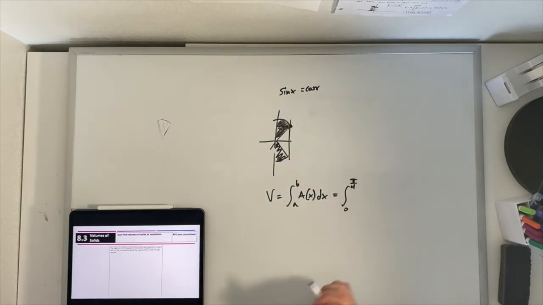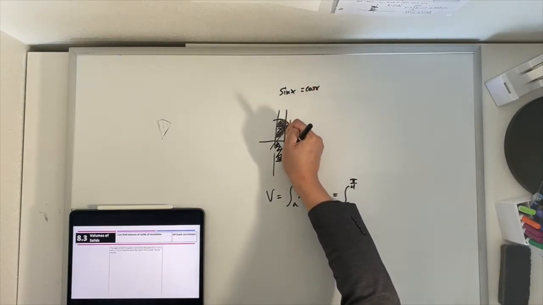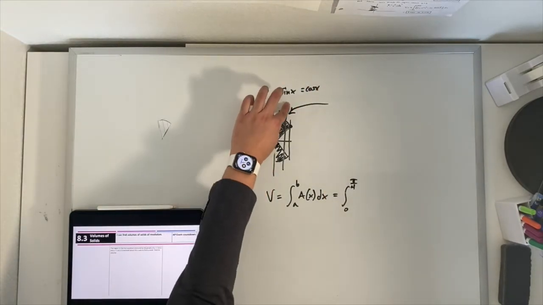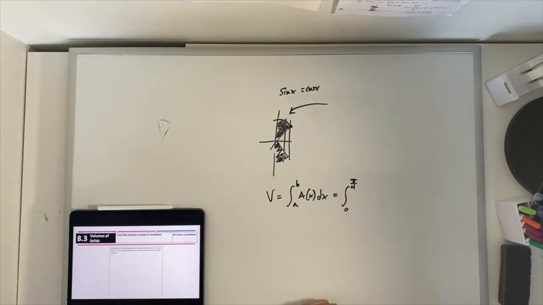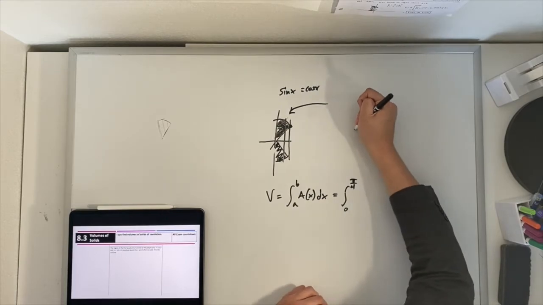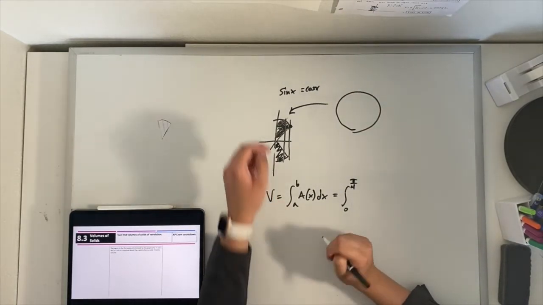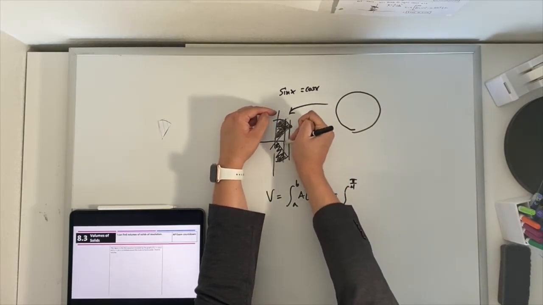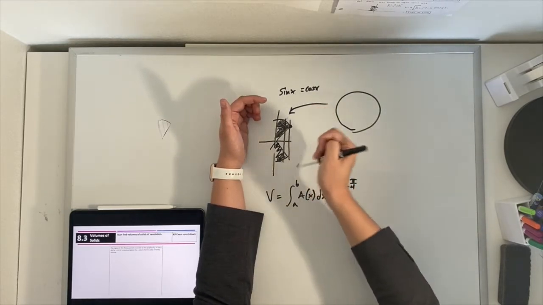And now we need the area of a cross section. Let's imagine just any point here. What does that cross section look like if I'm pulling this slice out and laying it on the board? Well, it's revolving around the x-axis, so it is a big circle. But is the entire circle filled in? It's filled in for all of this, but this area in between is going to be empty. And this is also just a circle.